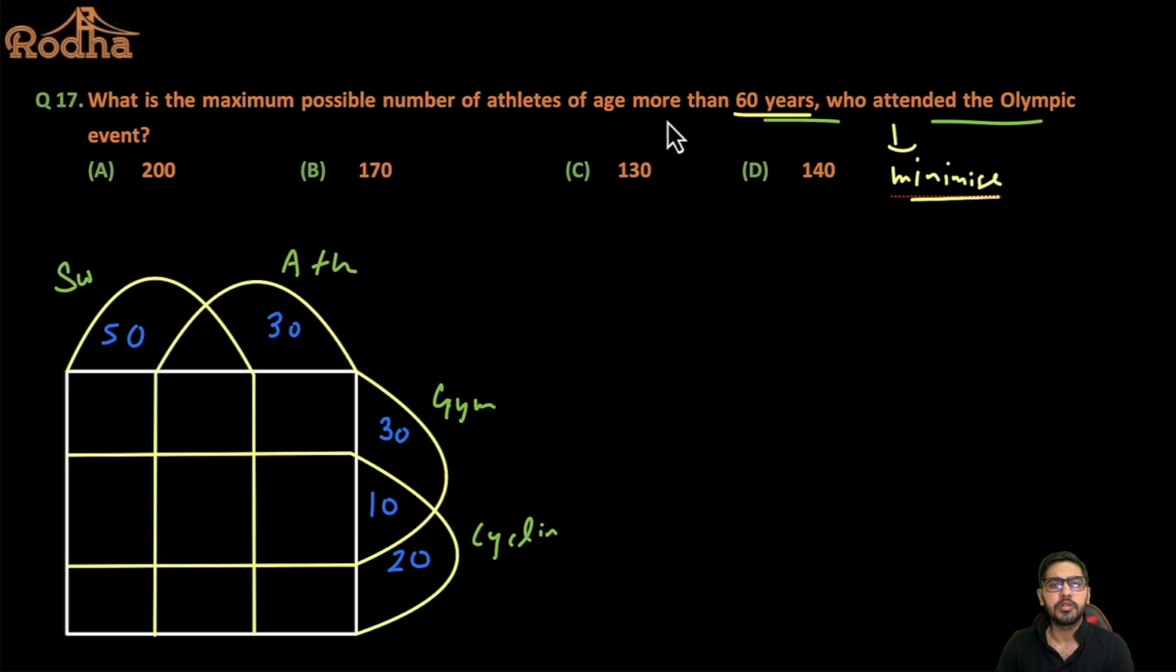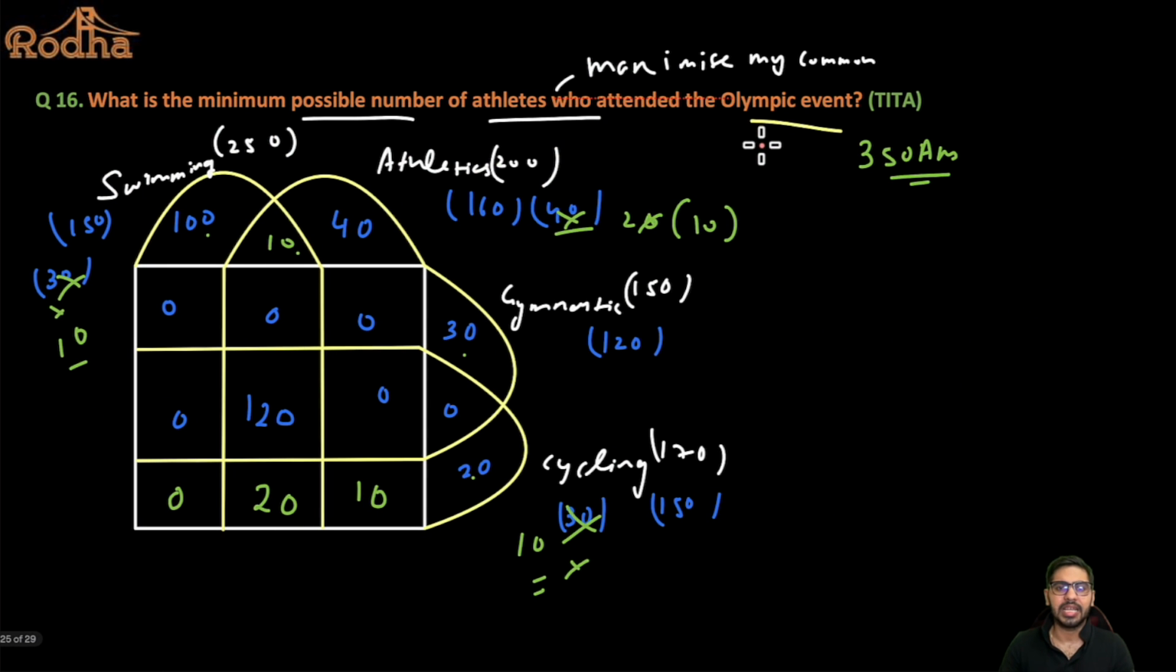So the number of people of age more than 60 years who attended the Olympic event can be nothing but the sum of these values, which is 50 plus 30, that is 80, right? 80 plus 30 is 110, plus 20 is 130, plus 10 is 140, right? So it's just that you have to understand that when you're maximizing, you have to minimize the common, right? You have to minimize the common, right? Like here in this particular case, I straight away minimize the common 120. Why? Because I have to minimize it.